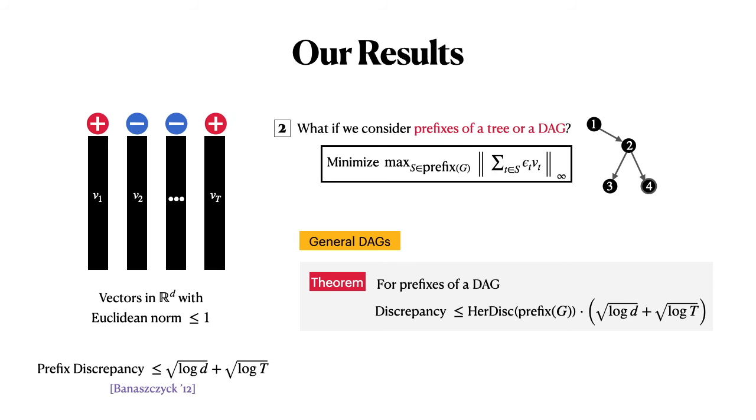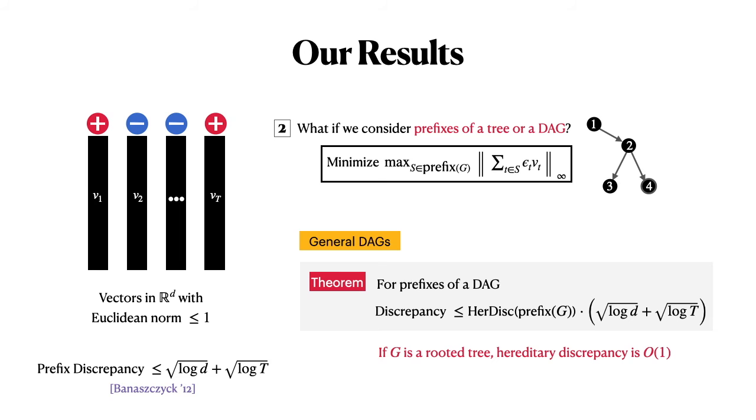The bound we give for the discrepancy in this setting for arbitrary d-dimensional vectors is bounded by the hereditary discrepancy of the underlying set system, prefixes of the DAG, times root log d plus root log t. So for instance, if G was a rooted tree or a path, then hereditary discrepancy is constant. So this generalizes the previous results.